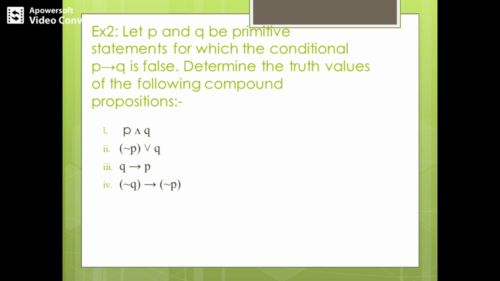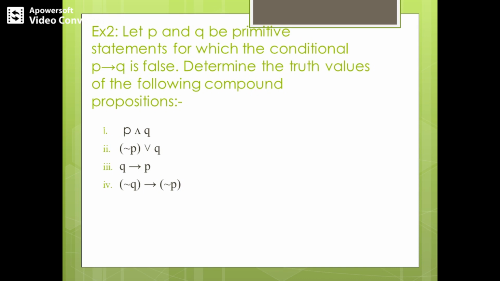So coming to the third sub question, Q implies P. So Q truth value is false, correct? The truth value of P was true. So what is false implies true? False implies true has truth value true. So the answer for the third sub question is true. So see, in order to answer all these questions, you need to have the truth tables of all the logical connectives in mind. So once it is done, it is very easy for you to say it very directly.